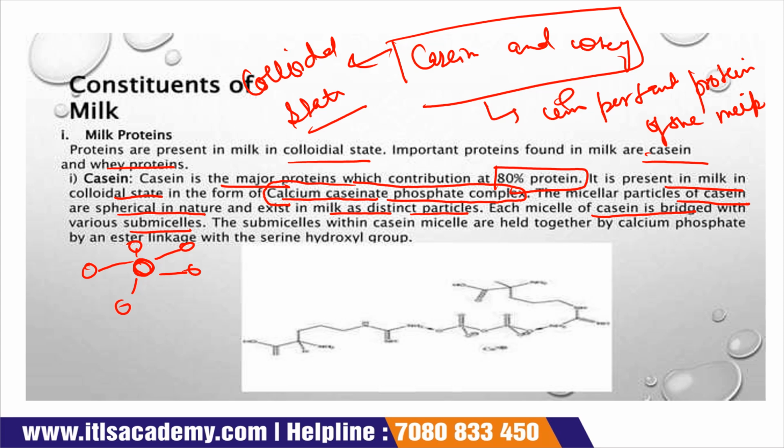The submicelles within a casein micelle are held together by calcium phosphate. So there is a bond between the micelles and the submicelles, and this is formed by calcium phosphate through an ester linkage with a serine hydroxyl group. So this is about the casein.